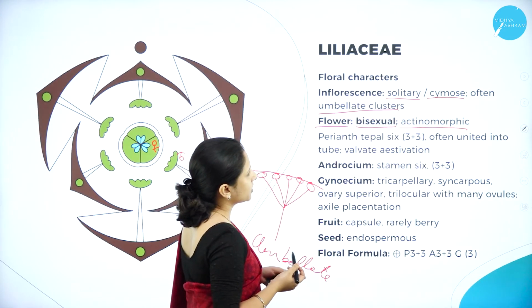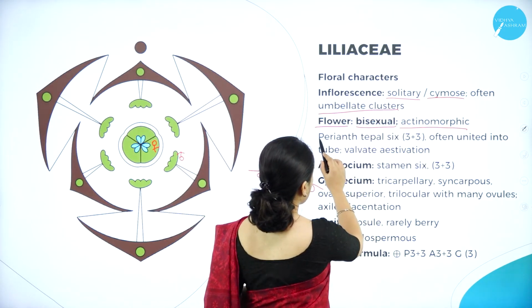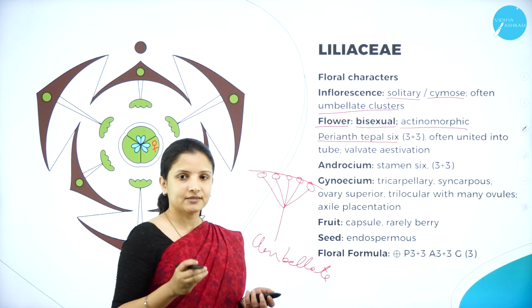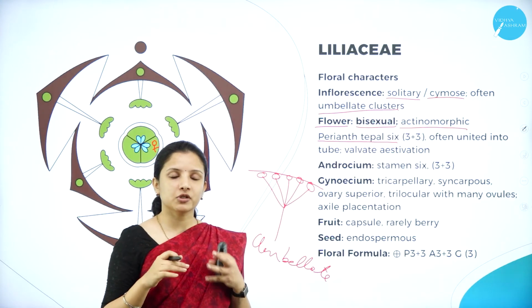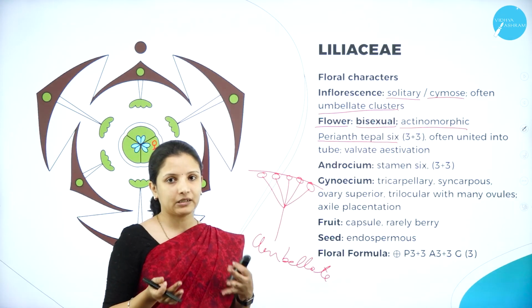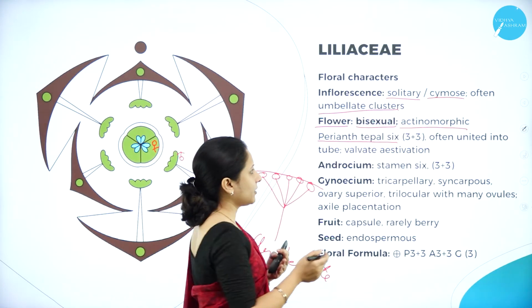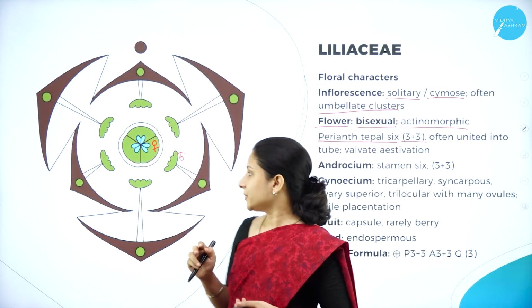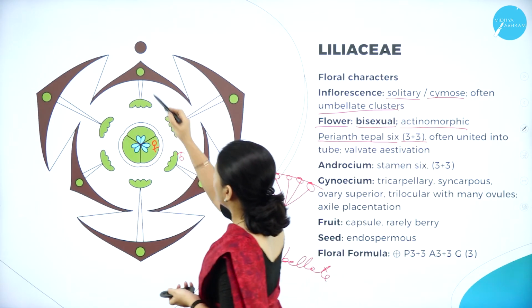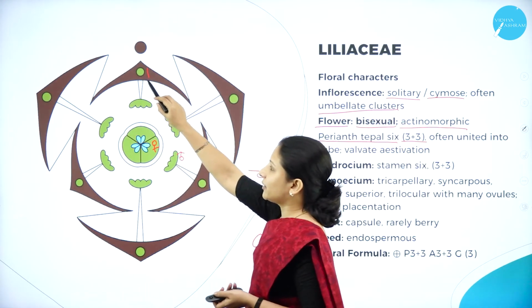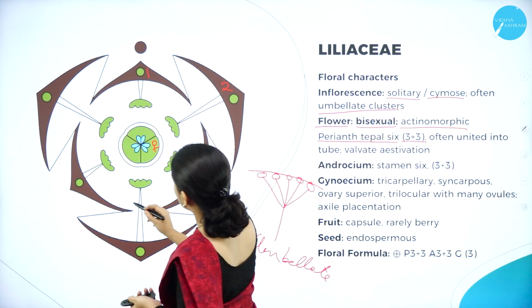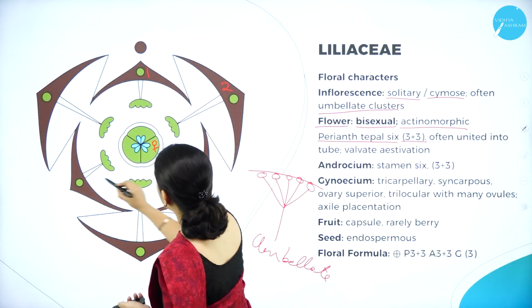Next, moving on to the perianth. They have a perianth, that is, tepals. The tepals are 6 in number. Tepals are the parts which represent neither a sepal nor a petal. Such parts are called tepals. The tepals are in two groups, that is, 3 plus 3. Tepals are represented like this: tepal 1, tepal 2 and tepal 3.